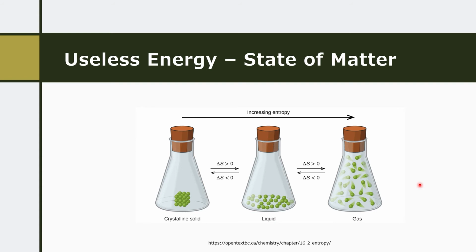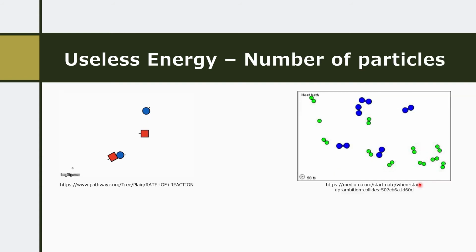But this isn't the only factor which affects the entropy of particles and how much entropy they have. The number of particles usually has quite a large impact on the amount of wasted energy. Hopefully you can appreciate, if we have more particles that are moving in random ways, we are also increasing the entropy too. Looking at the animation on the right, we should be able to see that there are 5 blue oxygen particles, and there are about 10 green hydrogen particles.